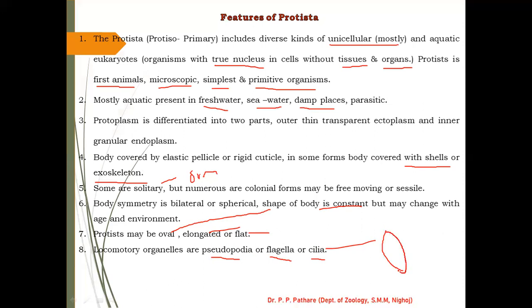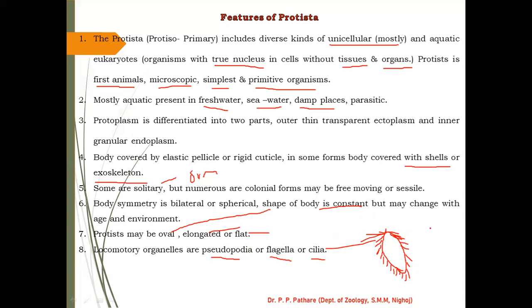I will try to sketch the diagram of paramecium and draw the structure of cilia also. This is your paramecium, a small microscopic hair-like structure found on it. You can easily find that these are the cilia. Then the next one is flagella.